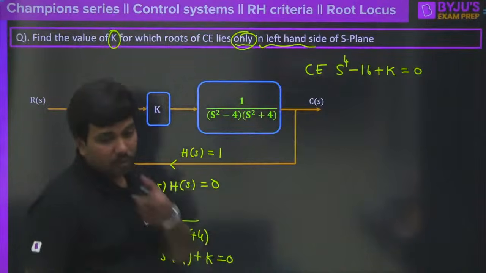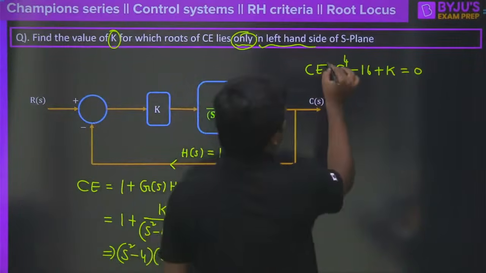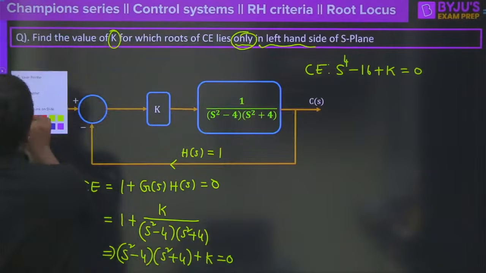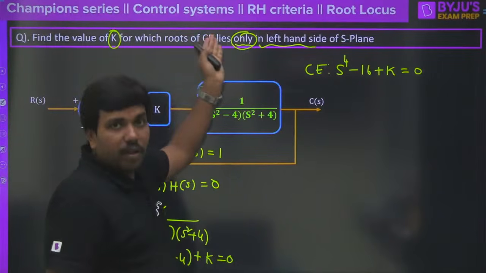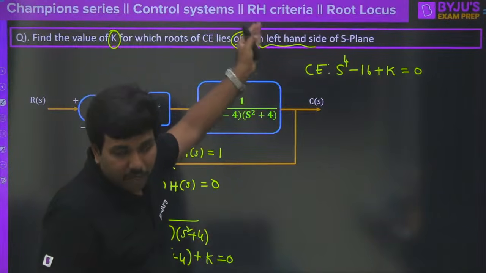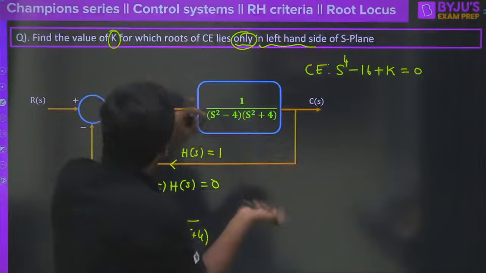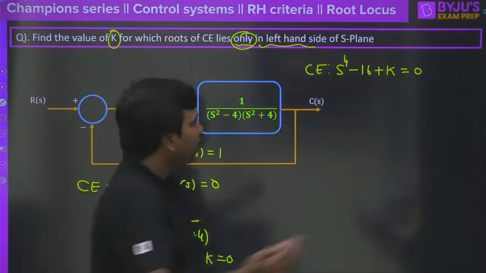Now I am asking a question to you. Do you think that this particular system will be stable anywhere? For what value of k is the closed loop system stable now? Because the roots should lie in the left half of the S-plane, he is expecting that for what value of k the closed loop system becomes stable. That is the actual question. That only was twisted, like, for which k do the roots lie in the left half of the S-plane. Clear? So let's move ahead.